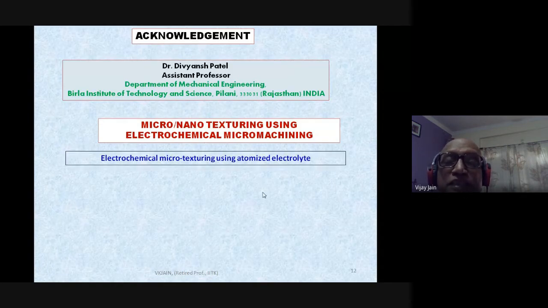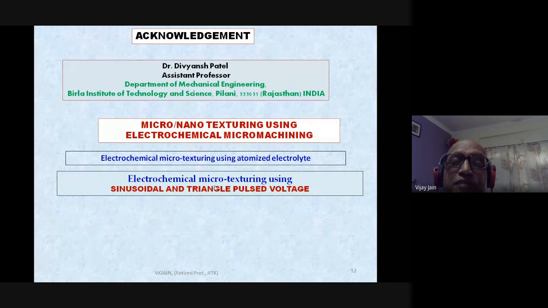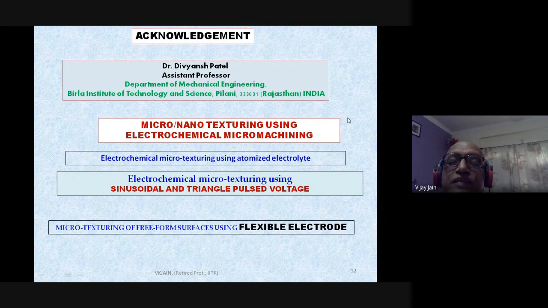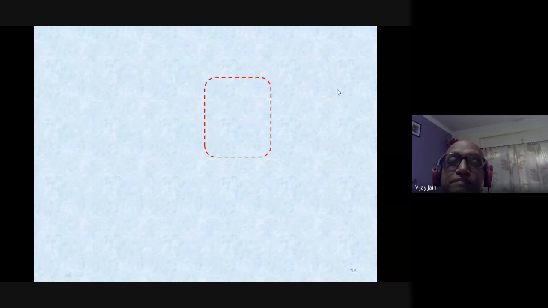Electrochemical microtexturing using atomized electrolyte. Now, I am going to present his PhD thesis work in three different parts: electrochemical microtexturing using atomized electrolyte, electrochemical microtexturing using sinusoidal and triangular pulsed voltage, and microtexturing using flexible electrode. These three parts I am going to discuss very briefly, and they have been taken from the PhD thesis of Dr. Divyansh Patel.